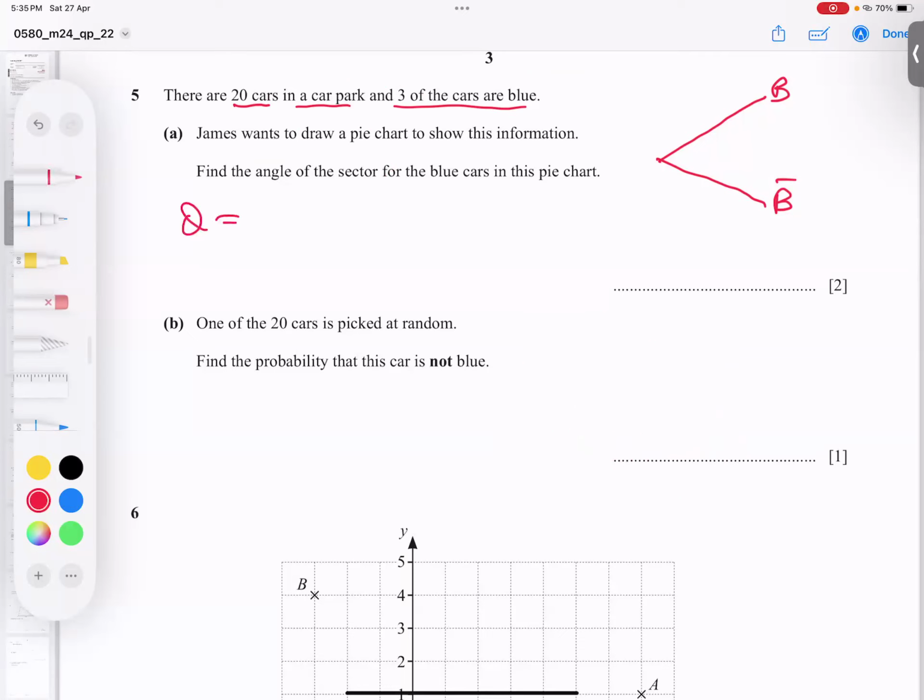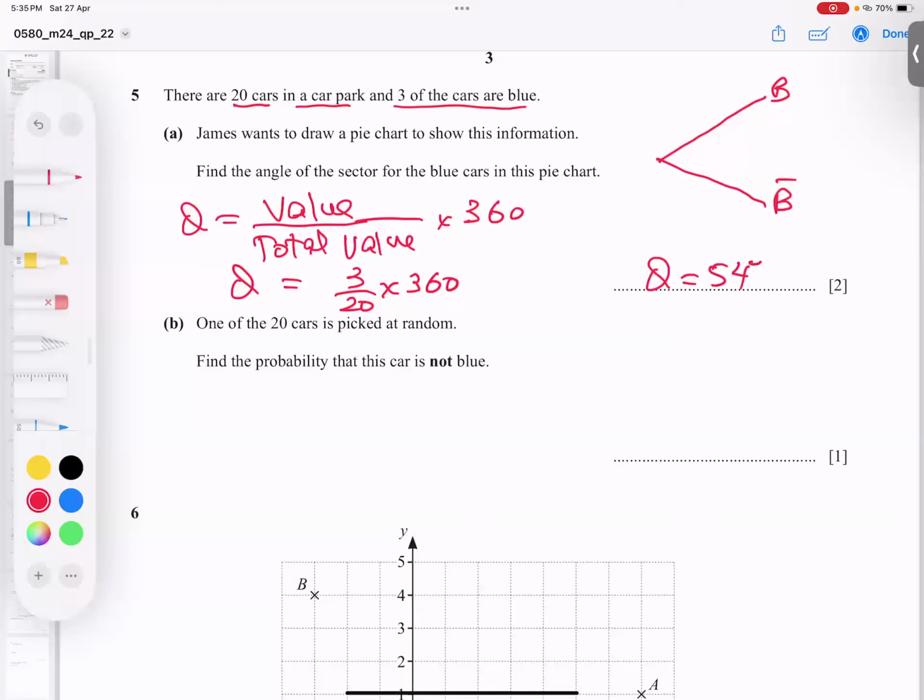Theta is equal to the value which I need, divided by the total value, and multiply by not 100, 360. Logic is very clear, you know it. So value is 3, total value is 20. So 3 over 20 into 360. Let me check 3 divided by 20 into 360, and my angle is coming 54. So the angle is 54 degrees.